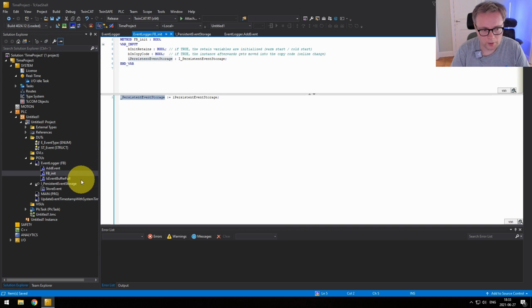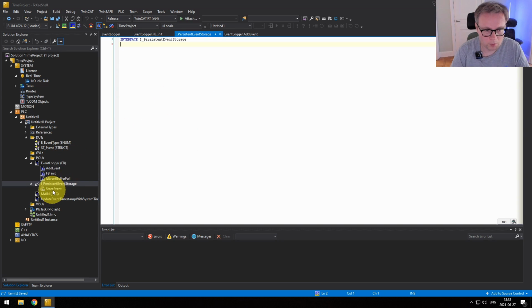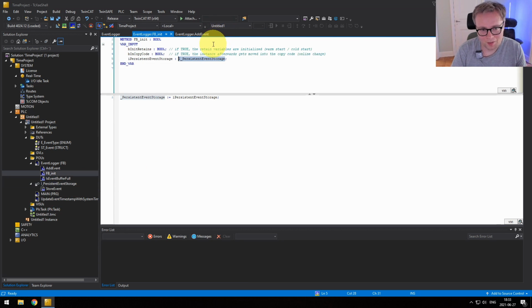And now the nice thing here, again, I want to really point this out, that when this function block is created, this is just an interface. So it only describes the behavior, right? If you look at this interface, it only describes that there's a method store event, but it doesn't actually describe exactly how this is implemented. So again, whether it's done by JSON, XML, or whatever, it's not described here. And that's the important thing here.